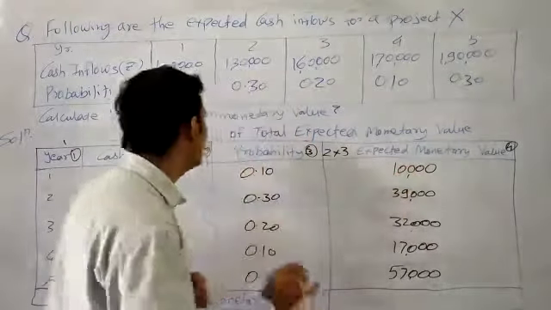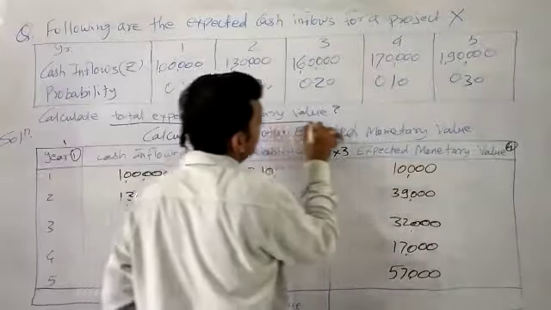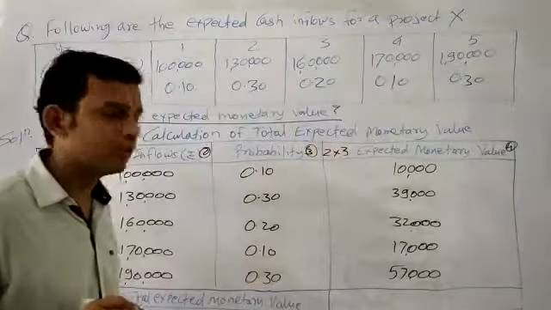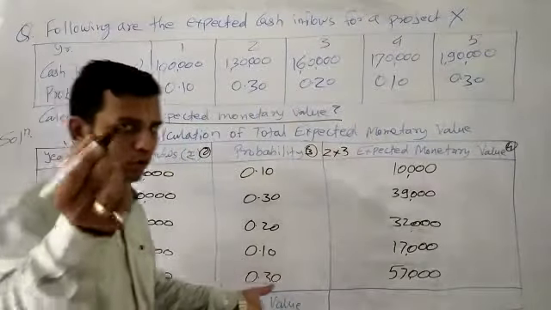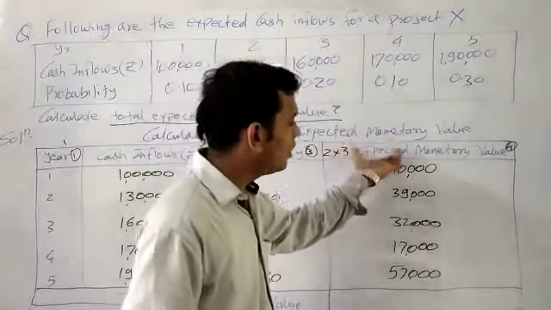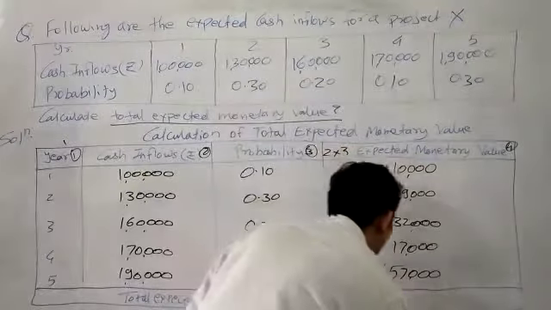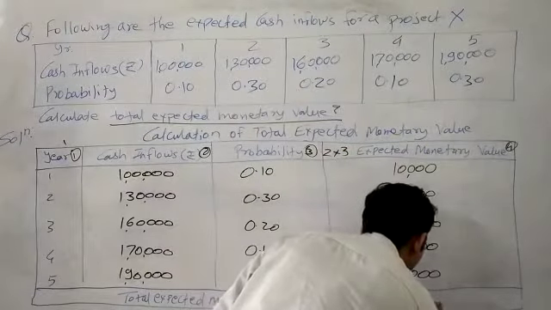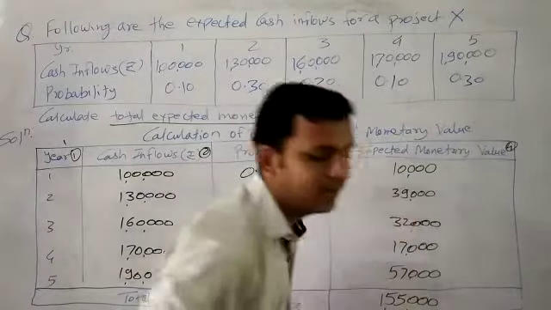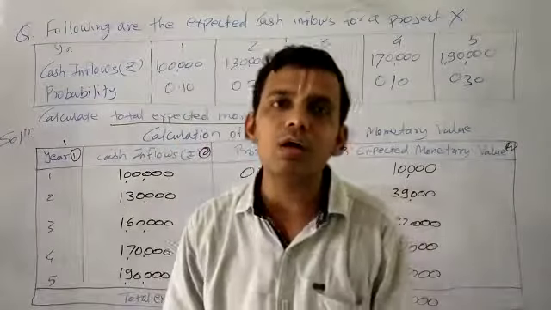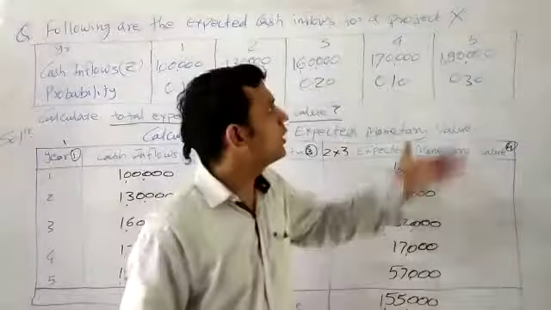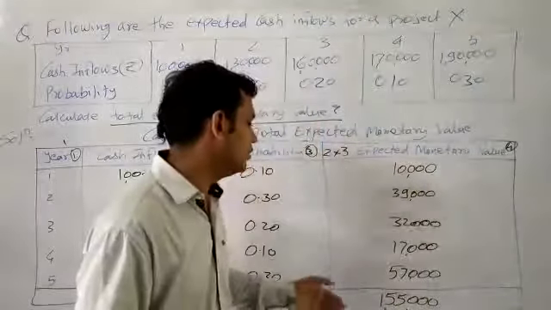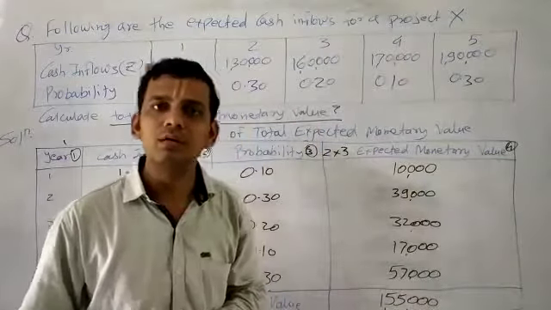But what we needed to calculate was the total expected monetary value for that particular project. How can we get the total expected monetary value? As we solved in the previous example also, we have to just make the total of this. The total of this is 1,55,000. So we have to just write a concluding statement at the end of the solution that the total expected monetary value for the project X is rupees 1,55,000. That's it.